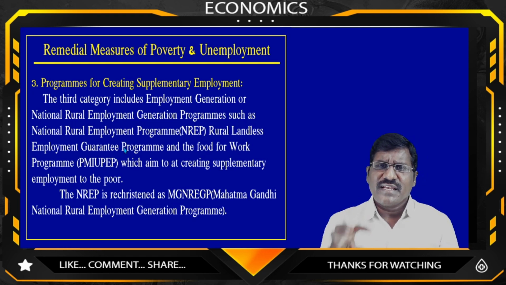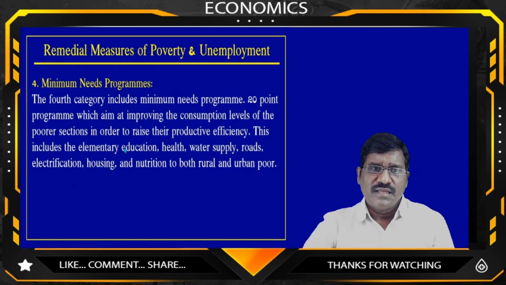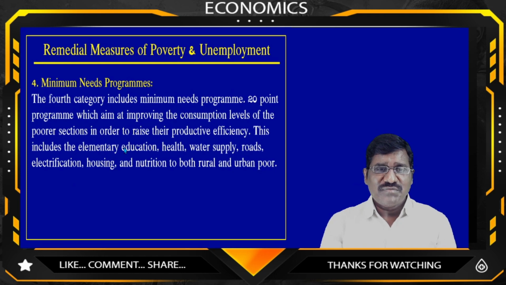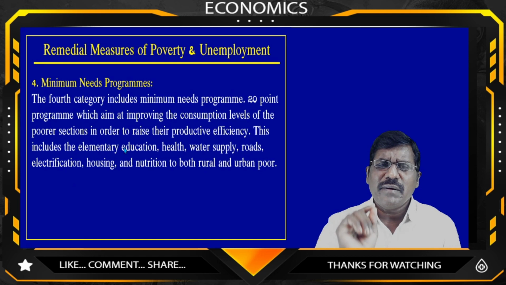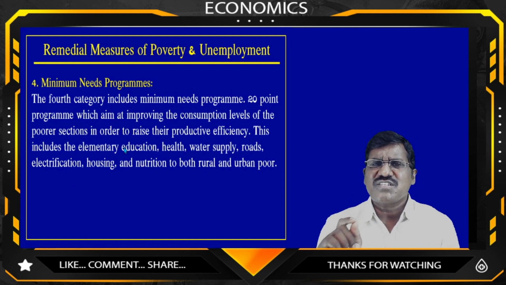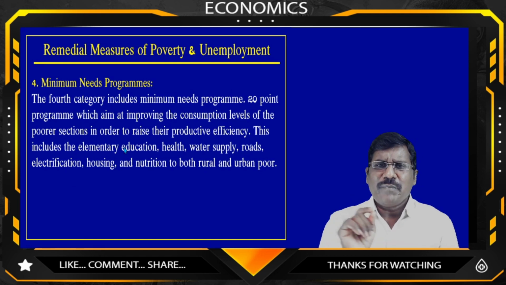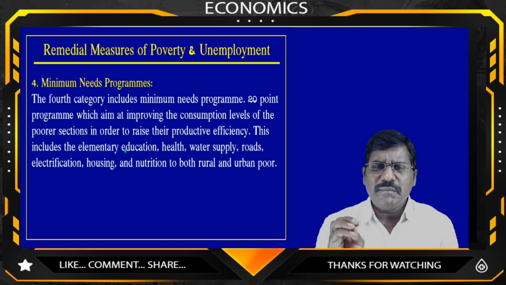So the government should take more steps, more measures and more remedial measures to reduce the poverty and unemployment in India. So this is also one of the causes. Then the minimum needs program. Yes, exactly. Most of the people are not maintaining the minimum basic needs: food, cloth and shelter. Not a better quality of life. The people are getting a poor quality of life, not maintaining the minimum basic needs.